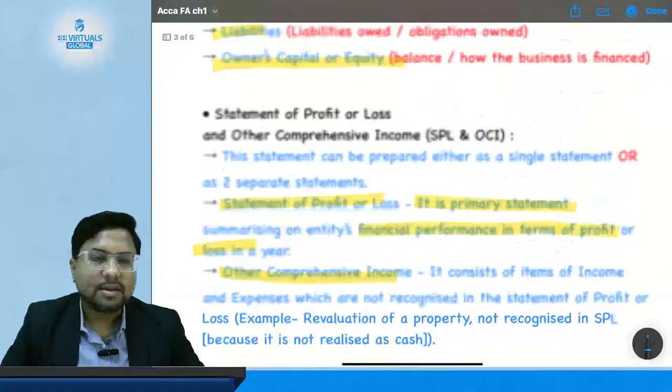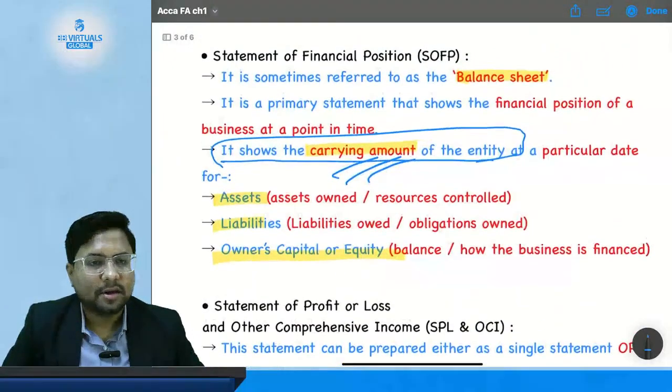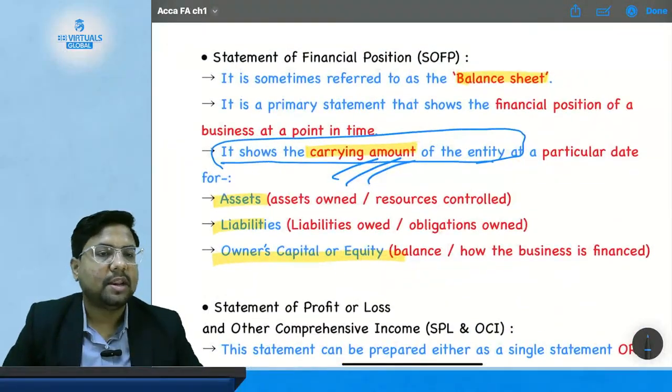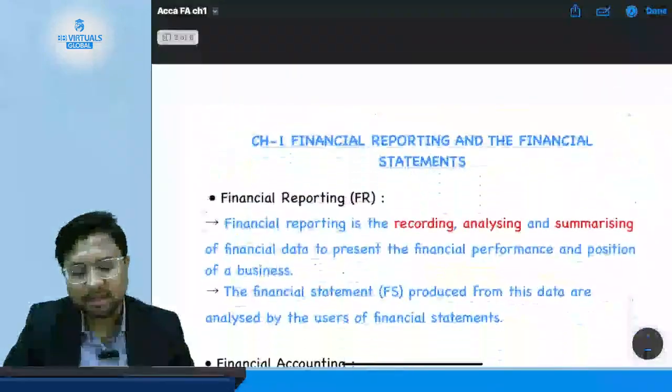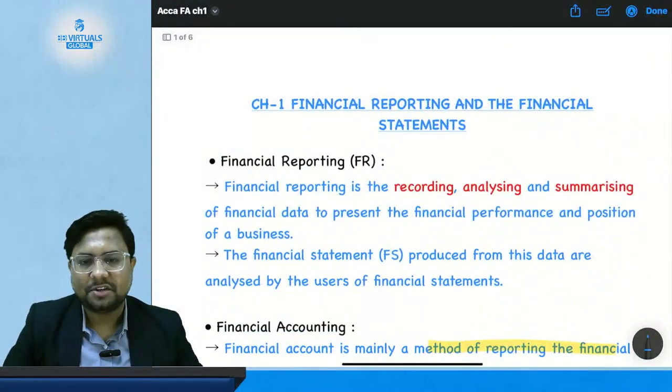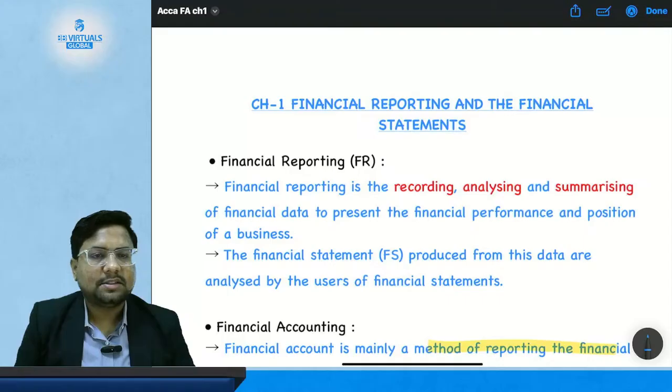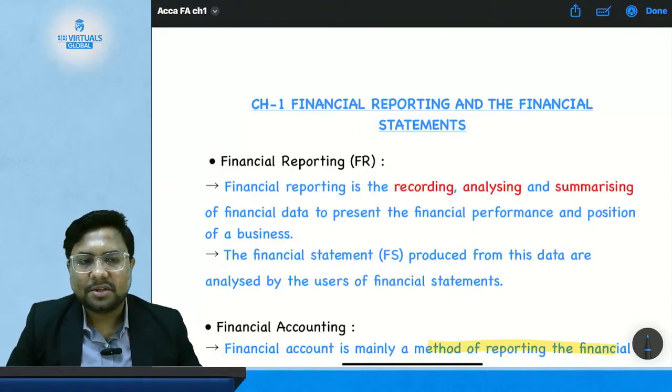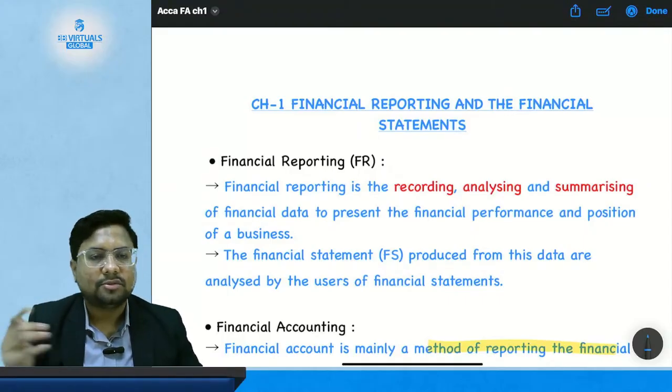So with this, we have completed our third class of ACCA Financial Accounting and completed the first chapter, that is Financial Reporting, Financial Statement. So I hope these classes are good for you and you are able to understand each and every concept and all your doubts got resolved.